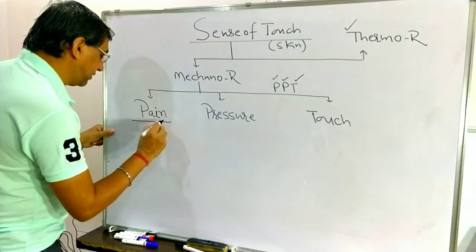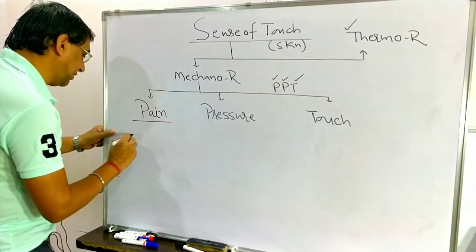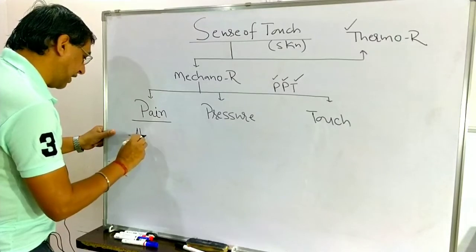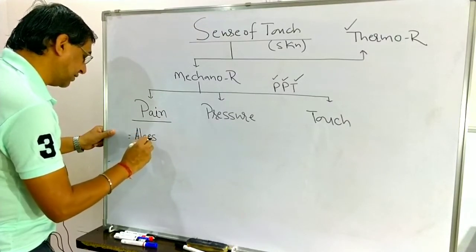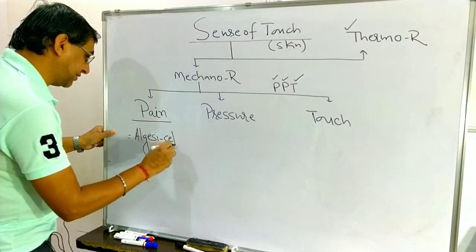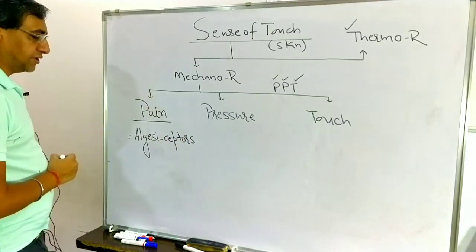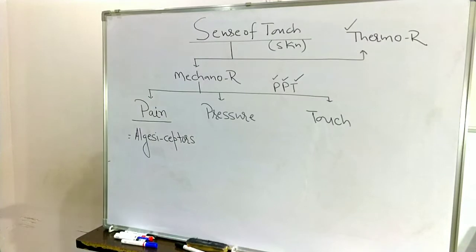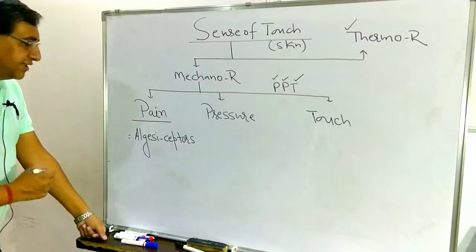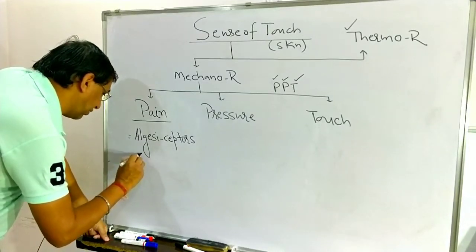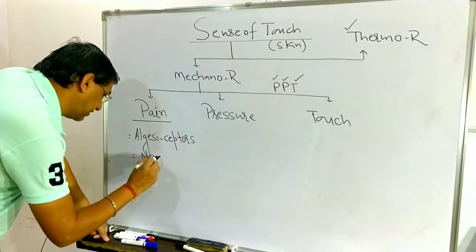Related with pain, the receptors which are present are known as the LJC receptors. Please note it down carefully. They are also known as the nociceptors.